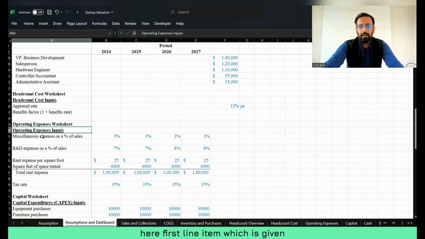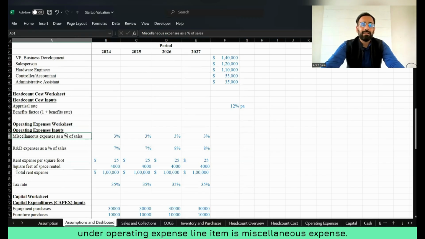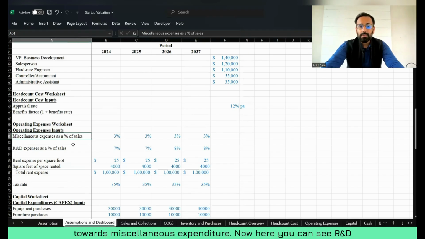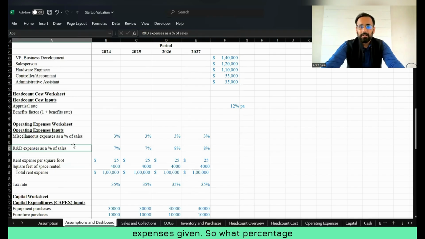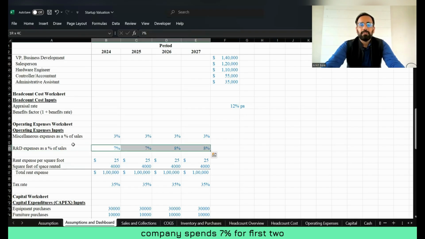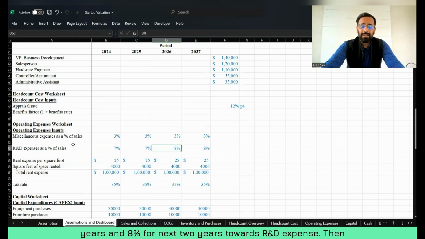So here, the first line item given under operating expenses is miscellaneous expense, right? How much does the company spend towards miscellaneous expenditure? That is 3% of sales. Now here you can see R&D expenses are given. What percentage does the company spend towards R&D? The company spends 7% for the first 2 years and 8% for the next 2 years towards R&D expense.